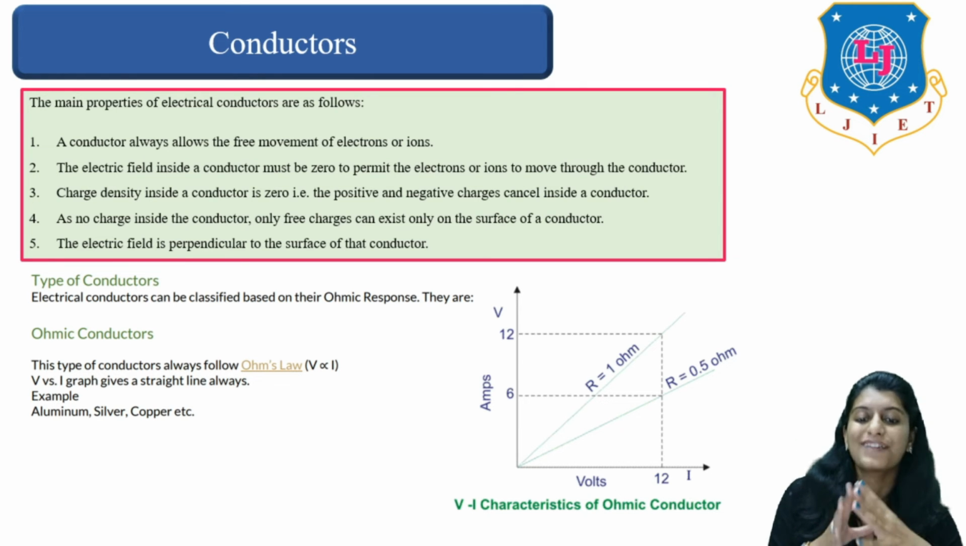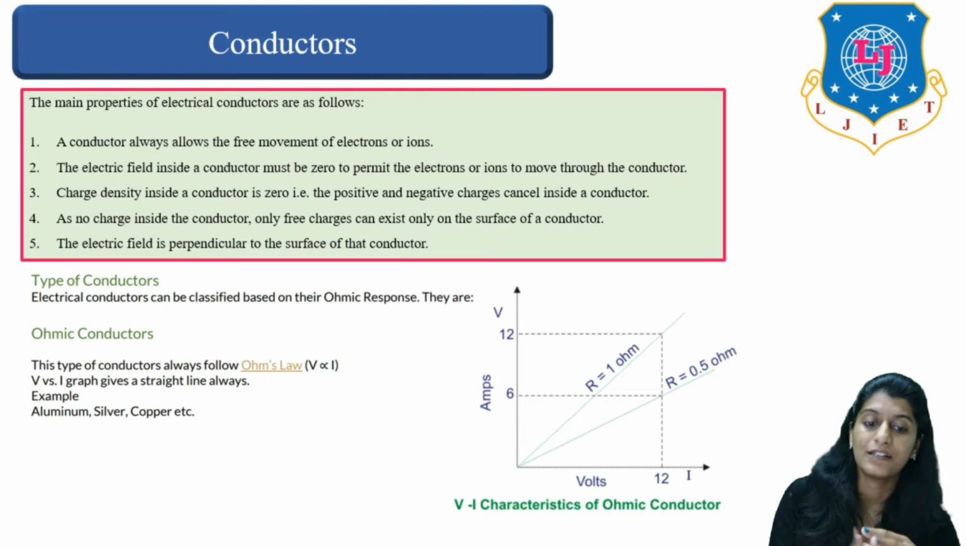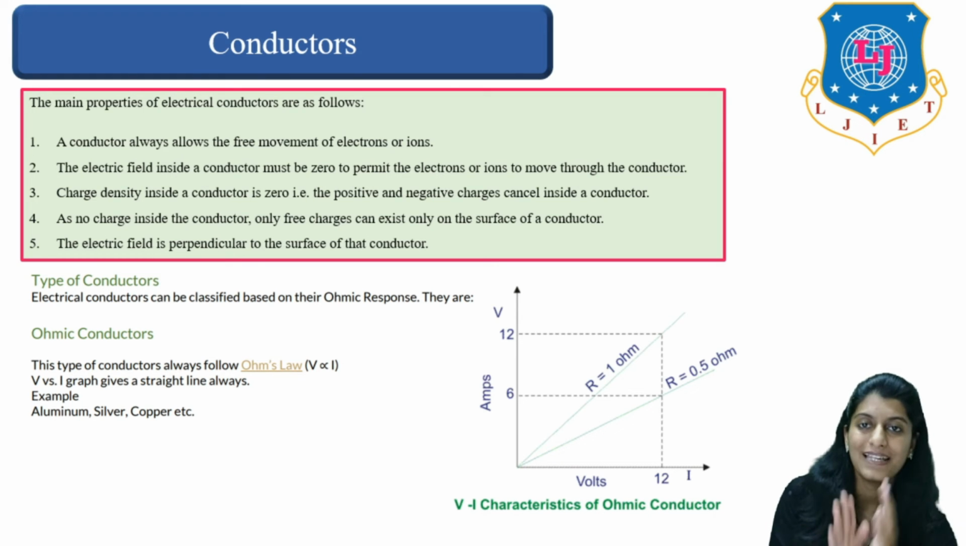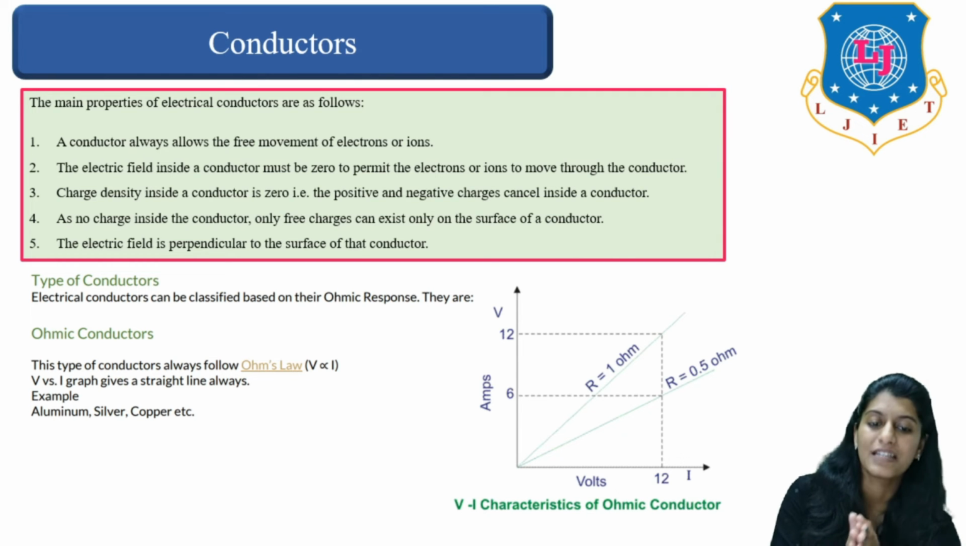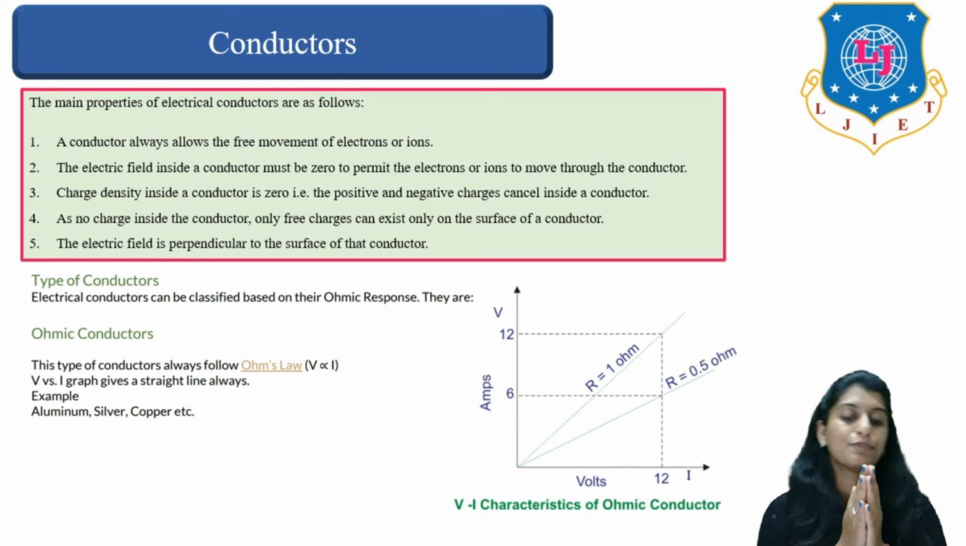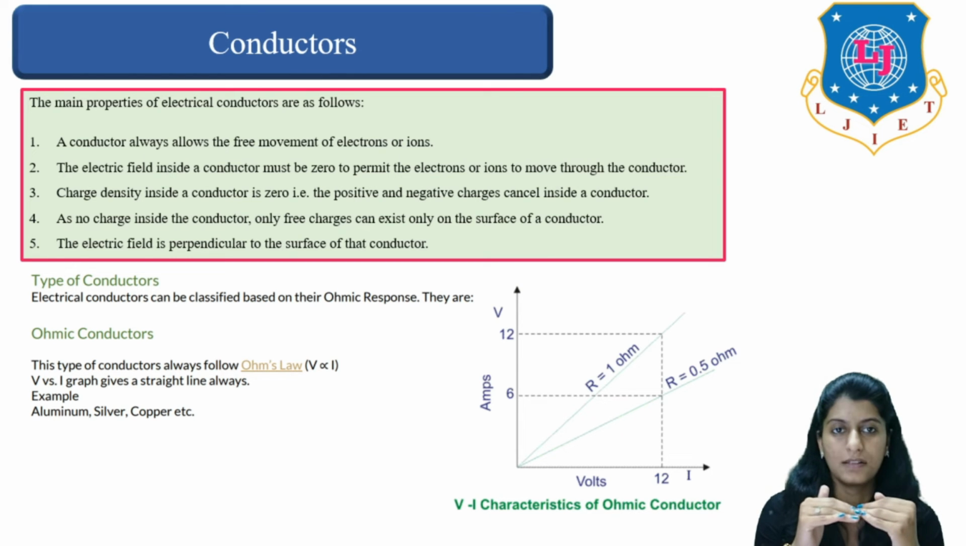The main properties of electrical conductors are: a conductor will always allow free movement of electrons or ions. Then the electric field inside a conductor must be zero to permit electrons and ions to move through it easily. Then charge density inside a conductor is zero, that is, positive and negative charges cancel inside a conductor. As no net charge is there inside the conductor, free charge can exist only on the surface of a conductor, and the electric field is perpendicular to the surface of the conductor, right?